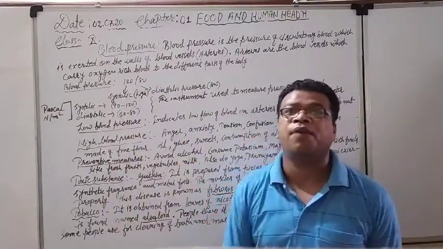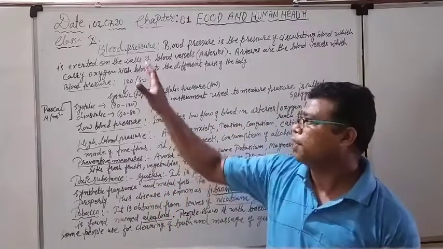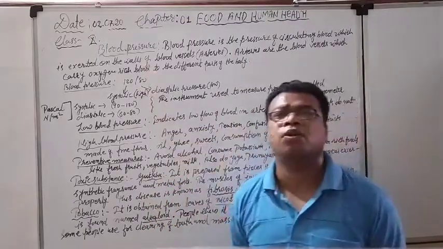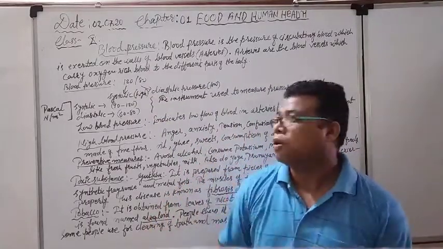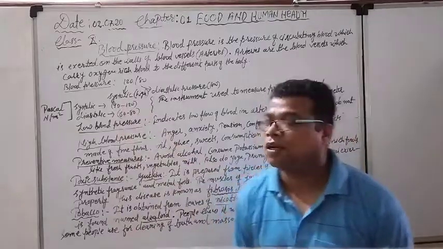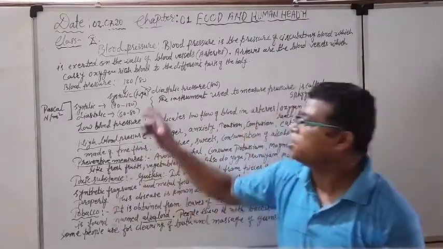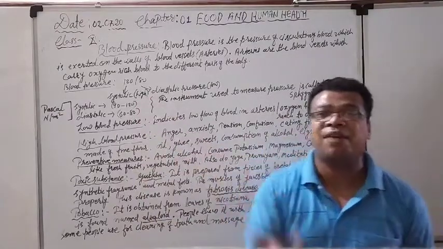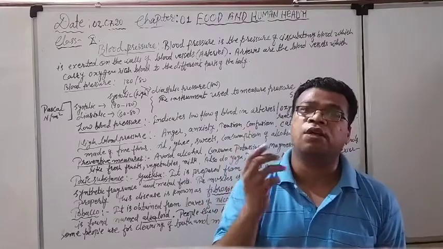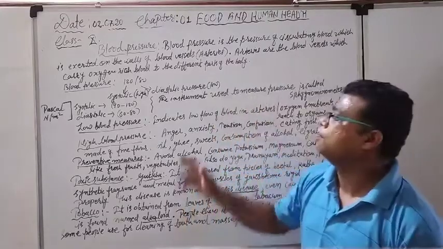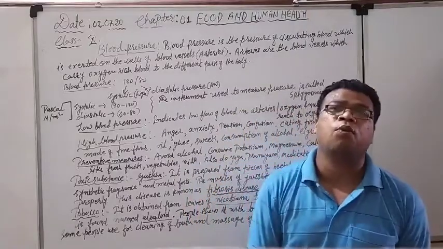So again, how can you define it? There are two kinds of pressure exerted on the walls of the arteries. It is subdivided into two parts. One is the systolic pressure, another is the diastolic pressure. Names you have to remember. Systolic pressure is the high value of the pressure which is exerted on the walls of the arteries. Second, diastolic pressure is the lower value of the pressure which is again exerted on the walls of the arteries.